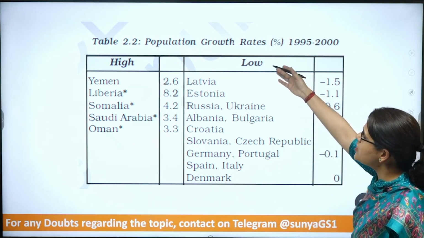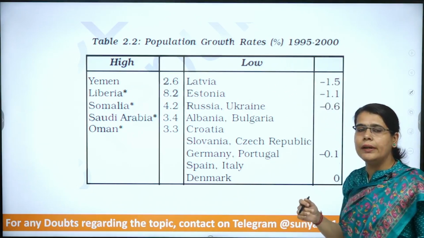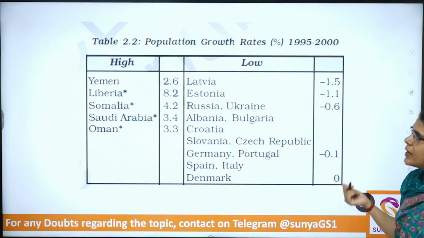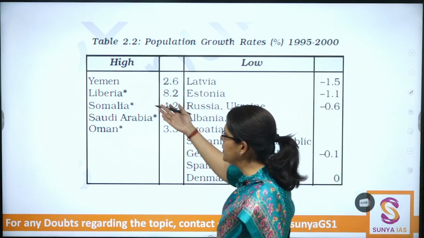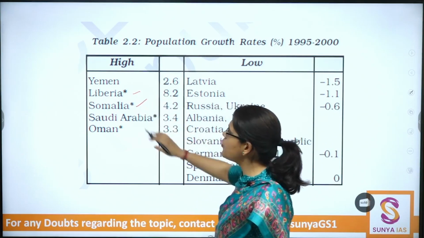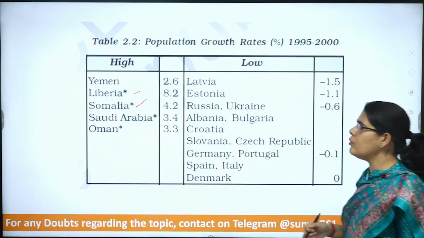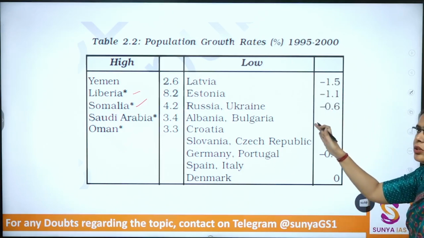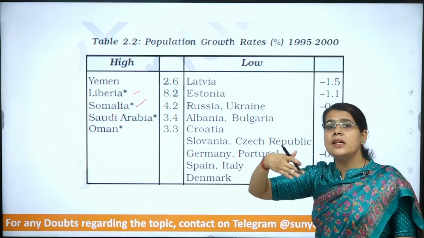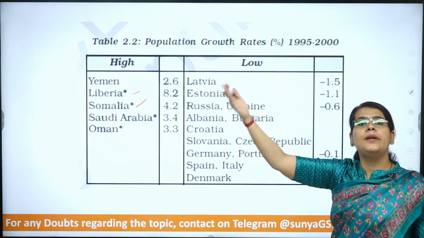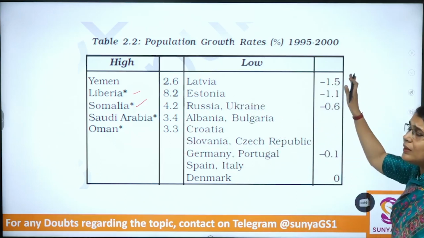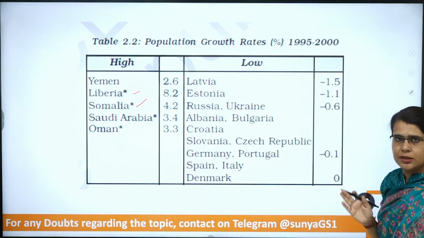Now another important aspect, if we look at population growth rates. So population growth rates have not also been similar across different countries. Okay. So for example, it still remains high for Liberia, Somalia, as we have understood from our discussion yesterday. But there are negative population growth rates, where the death rates are even higher as compared to birth rates. So Latvia, Estonia, etc., have negative population growth rate.